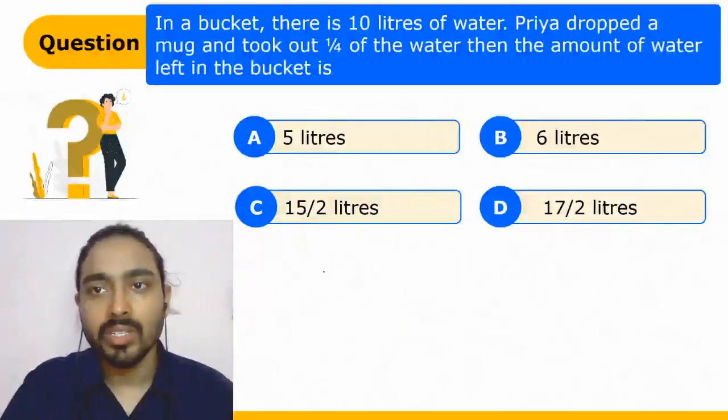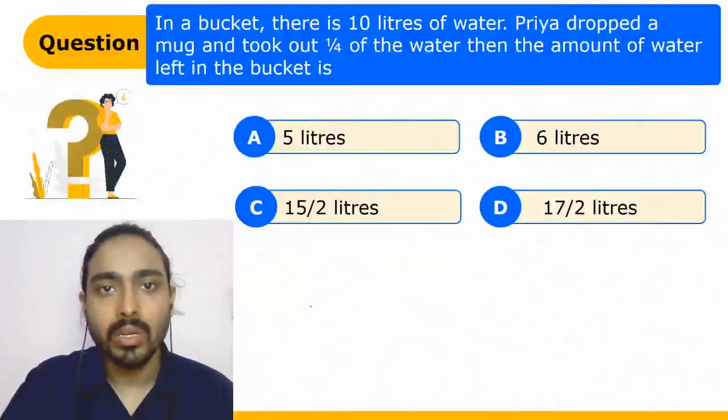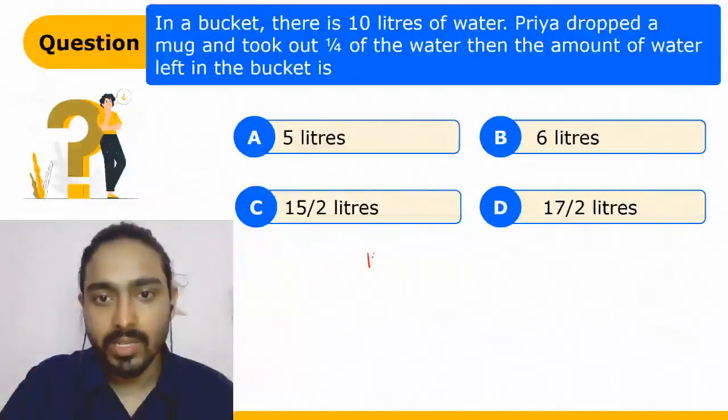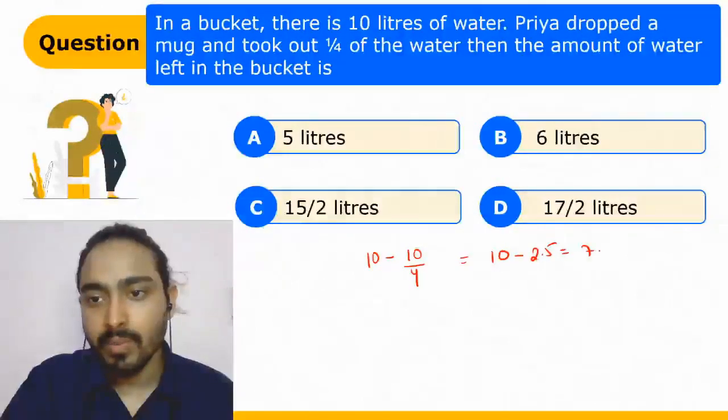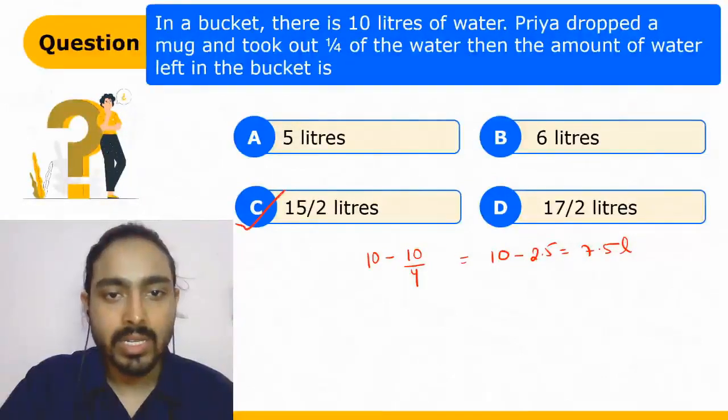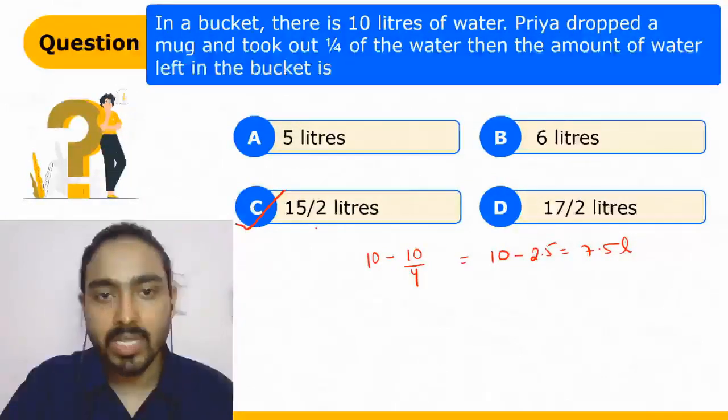In the bucket, there are 10 liters of water, Priya dropped in and took 1/4 of the water. So what is 10? 10 minus 10 upon 4. What will we have? So we will be subtracting 2.5 liters, that is 7.5 liters, right? 1/4 of this, 7.5 liters. If you closely look at this, C is the right answer. 15 by 2 is 7.5.